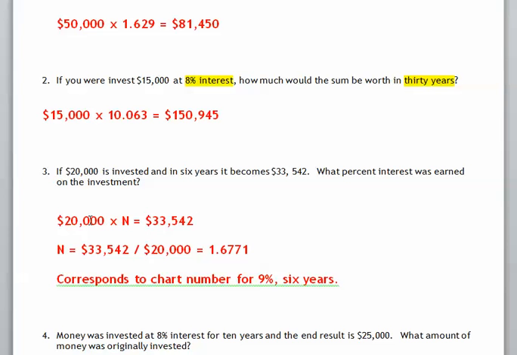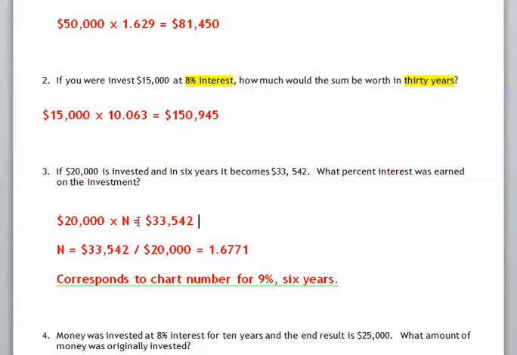We don't know the chart number because we don't know the interest rate. So $20,000 times n equals the future value of 33,542. We solve for n by dividing 33,542 by 20,000 to get 1.6771. That would be n.